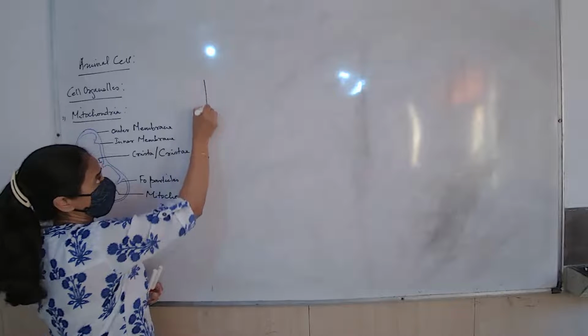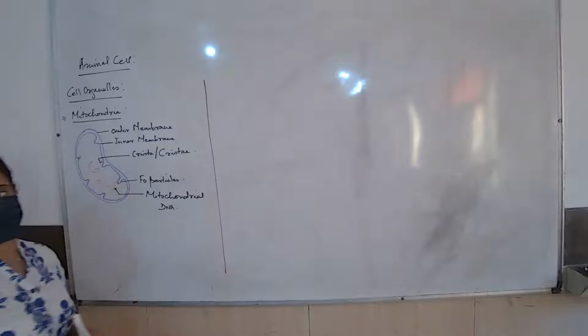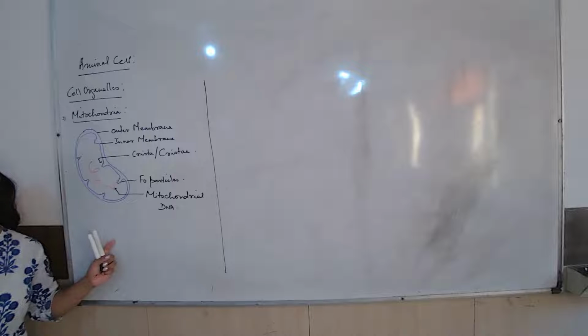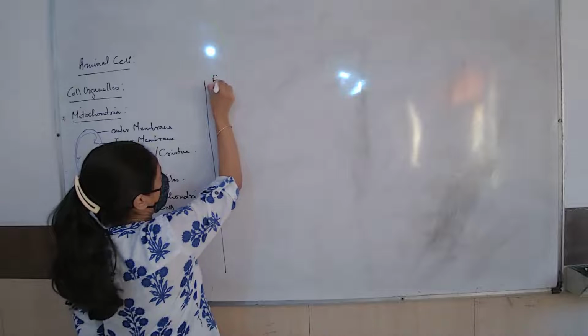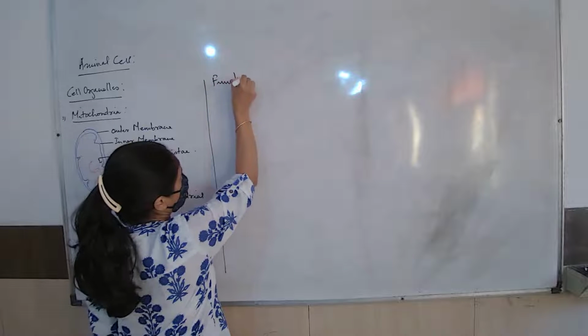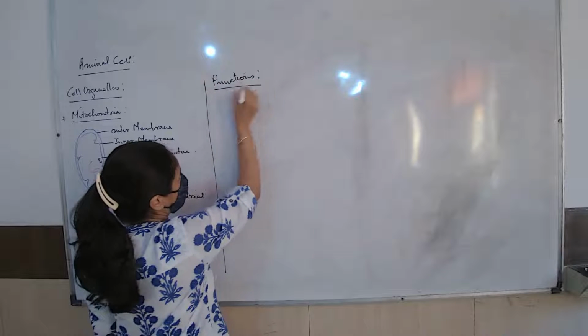So this is about the structure. What are the special properties of these cell organelles? What are their functions? Let us study. Straight away we go to functions.